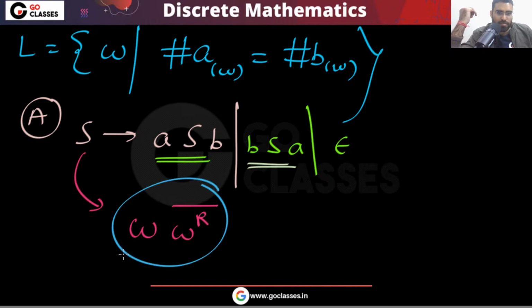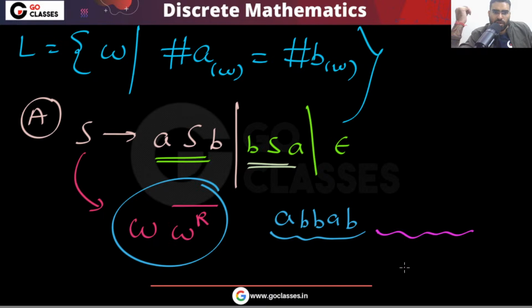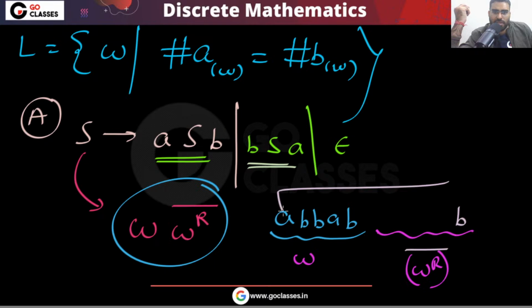Change A to B, B to A. For example, if your W is A, B, B, A, B, first you find W reverse, then you complement the symbols. So what will be W reverse whole complement? You reverse it, and change A to B, B to A, and so on.